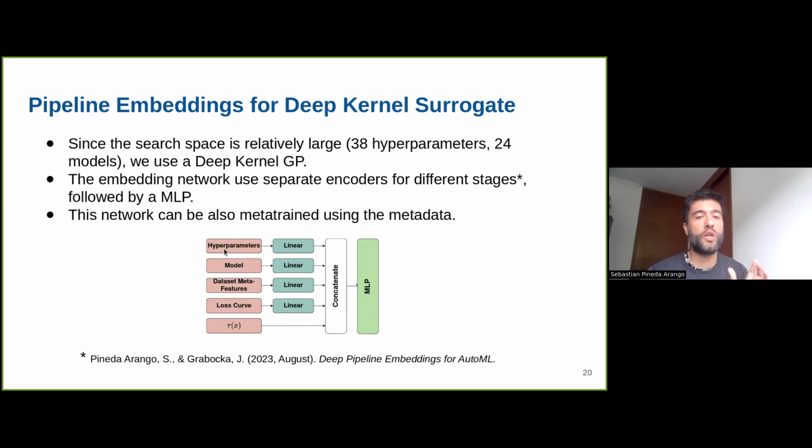So the information that we concatenate are the hyperparameters, the model, and the one-hot encoding of the model, dataset meta-features, like dataset size, number of classes, and the loss curve, and the tau X, that means the next query point. But before concatenating all these values, we pass each through a linear layer, because previous work also showed that this gives an advantage during the training. And then after concatenating, we pass this through an MLP. And this MLP gives us as output an embedding that is used for the GP. And this is what we call the pipeline encoding, which is basically grouping all this pipeline information.